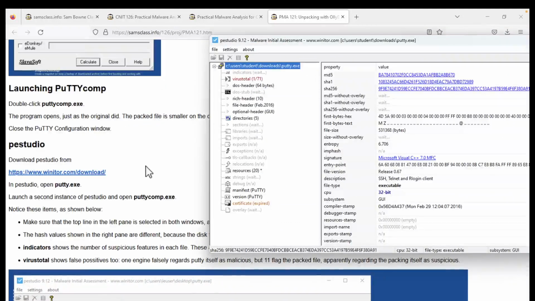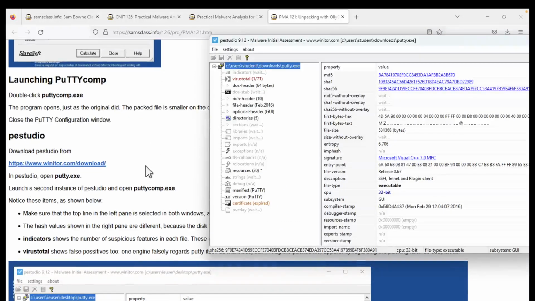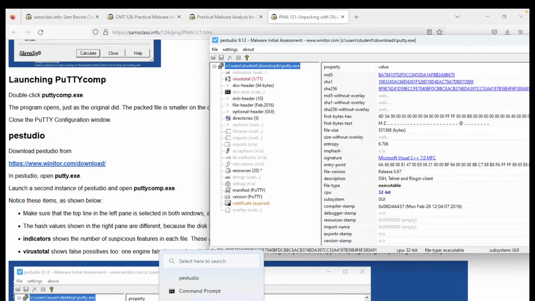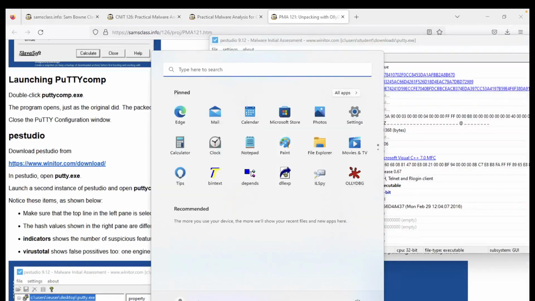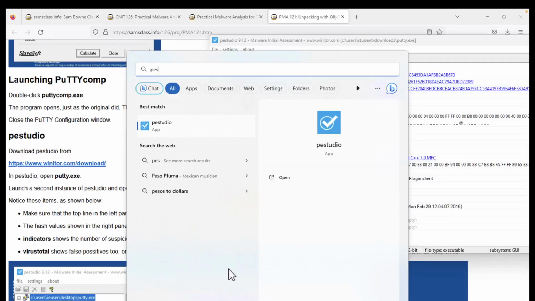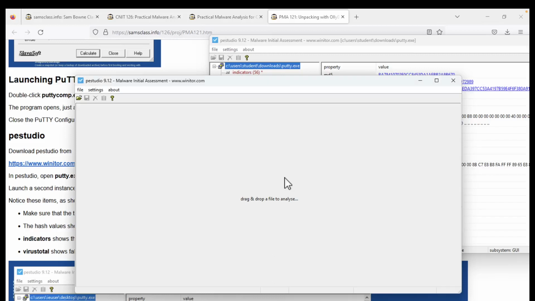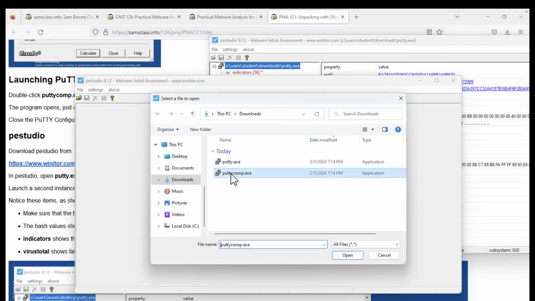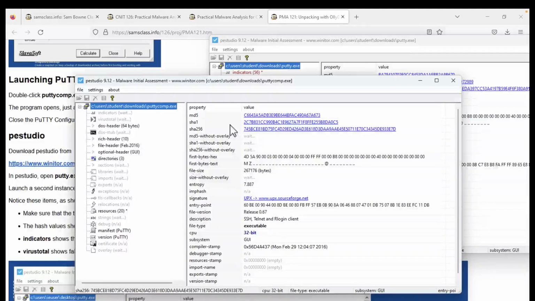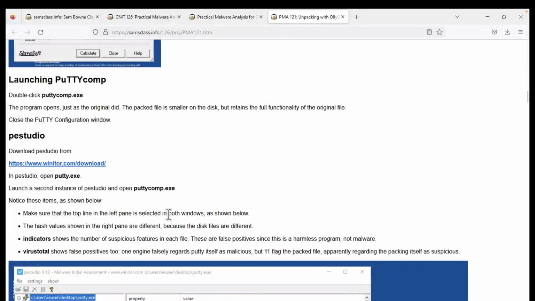So you'll see, right, I want to launch a second instance of PE Studio and open PuTTY comp to compare it. So let's go here, PE Studio, all right, and open again. Good. And now I open the compressed one, and we can compare them. All right. So the hashes are different.